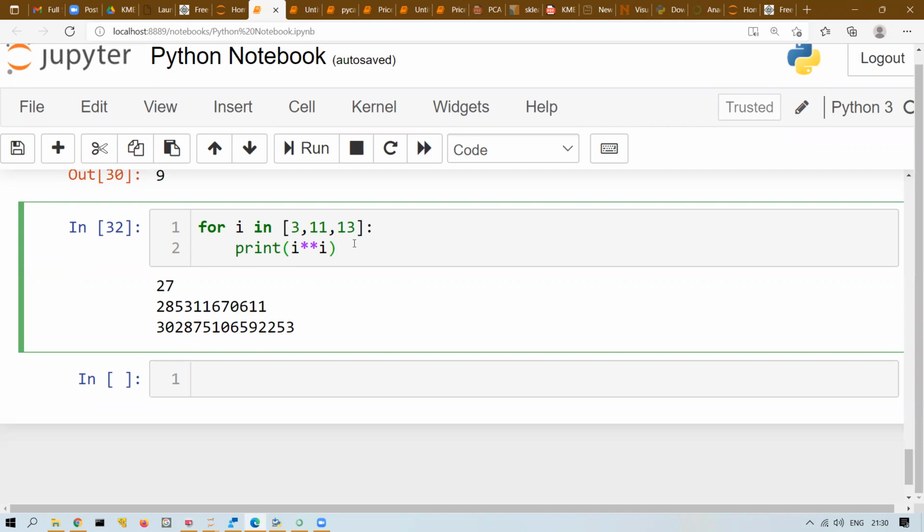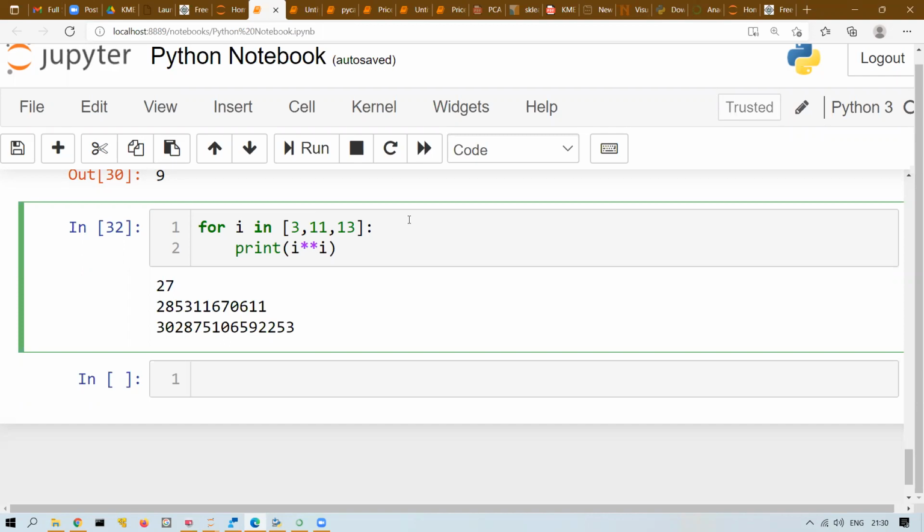Answer no. Range you will use if it is continuous increment or stepwise increment or stepwise decrement. If you want some different values of I, you can always write them inside a list. What is a list? We will discuss that later. As of now, just remember inside brackets, you write all the possible values of I that you want to use in each iteration. First iteration, I value will be 3.